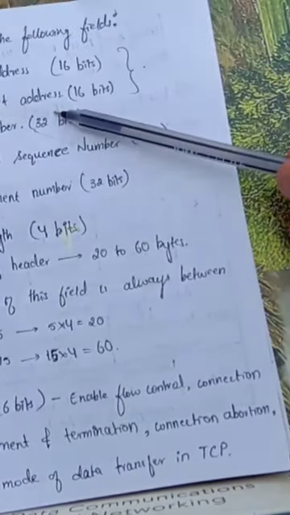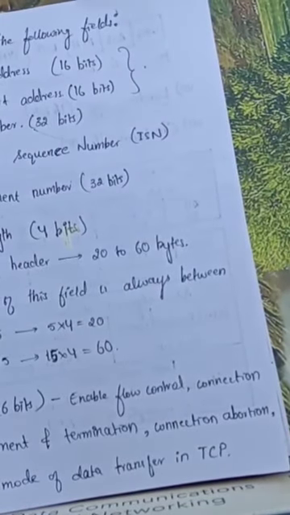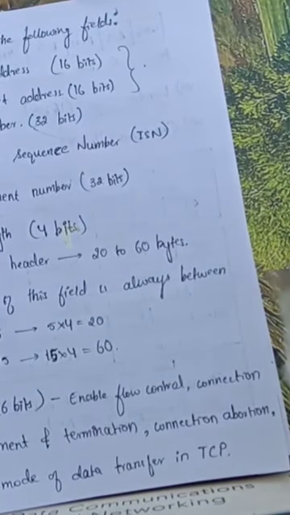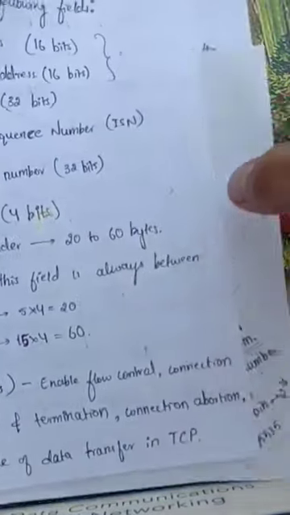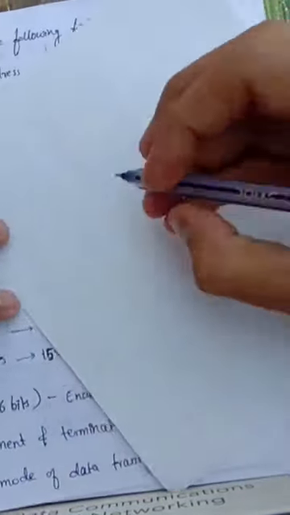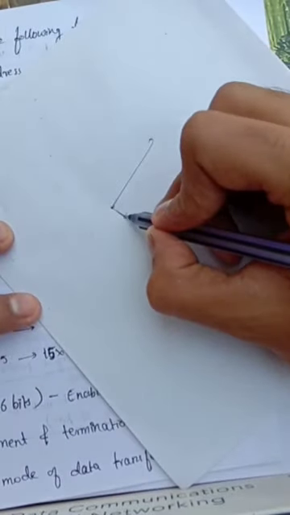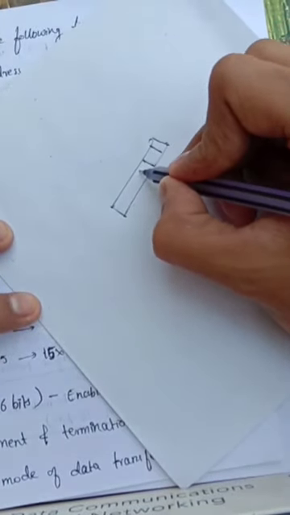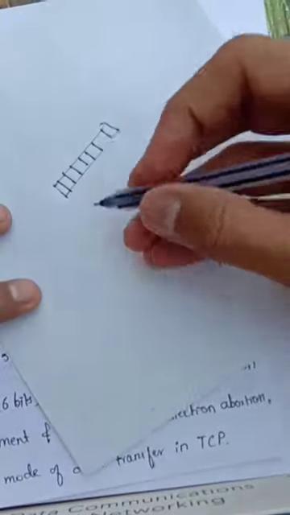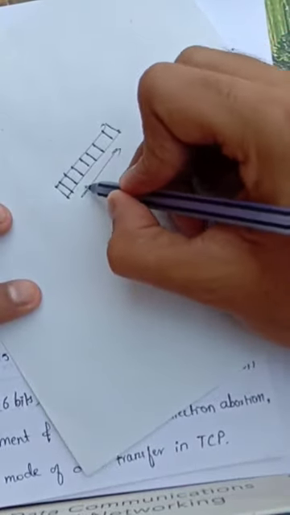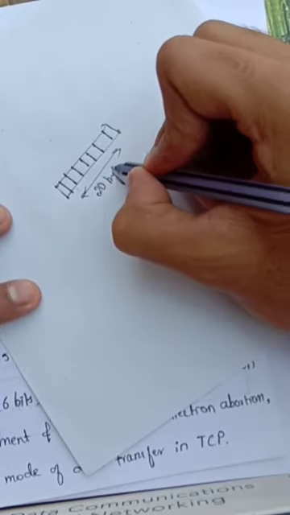Now, sequence numbers. As we have seen, a segment is a collection of bytes, and in TCP every byte of the segment is numbered. For example, consider this as 20 bytes long data.